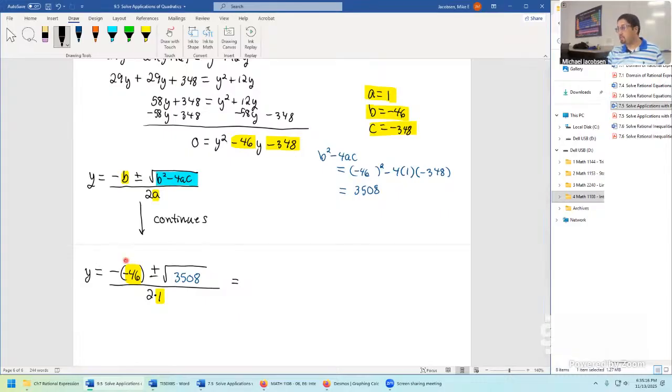This cancels to a positive 46, plus or minus the square root, 3,508, divided by 2. I wrote the fraction in a funny way, just in line, as one line rather than a stacked fraction like this. If you write it this way, by order of operations, you really need those parentheses. And that's important because that's how we would throw it into a calculator.